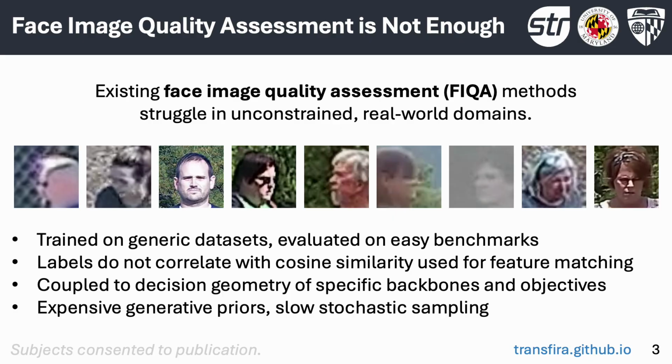Existing face image quality assessment, or FIQA, methods struggle in unconstrained real-world scenarios. In addition to being trained on generic face recognition datasets like WebFace and evaluated on saturated benchmarks like LFW, their curated labels do not correlate with the cosine similarity used for feature matching, and they are coupled to the decision geometry of specific backbones and training objectives. Some methods also rely on expensive generative priors or slow stochastic sampling that aren't feasible in real-time applications.